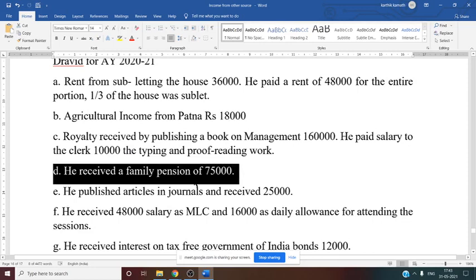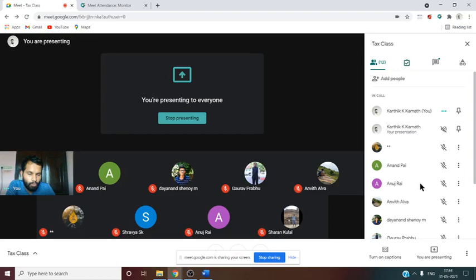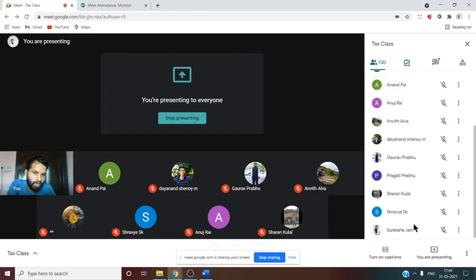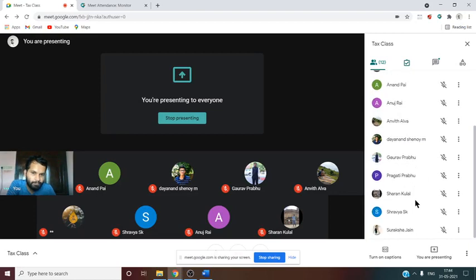Now he received a family pension 75,000. Family pension, standard deduction rule. Can anyone tell me the rule for standard deduction? Suraksha, Shravya, Sharan, Anuj, Hanumanta, tell me.